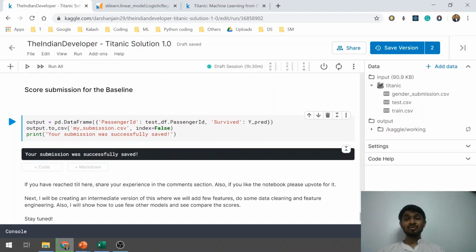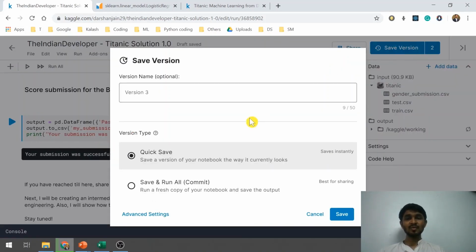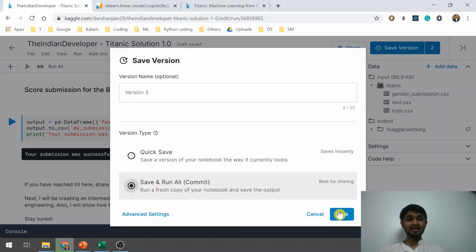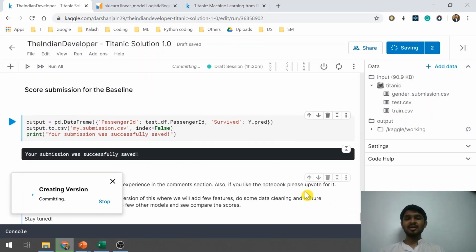To submit this output to the leaderboard and check your score, you have to click on this save version button. Once you click here, select the second option and do a quick save of it. It will take around 3 to 5 seconds to save, to compile this program, and then create an output file of it.